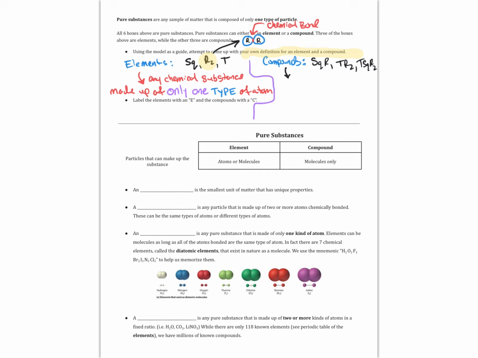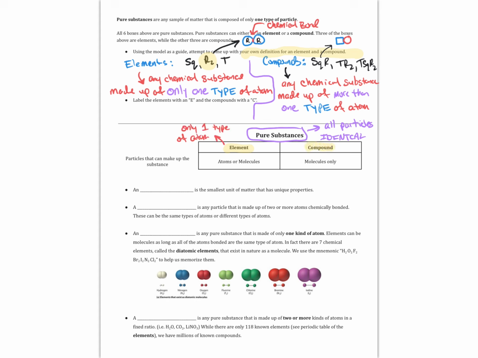Compounds are going to be any substance that is made up of more than one type of atom chemically bonded. So when we're talking about pure substances, again, pure substances have to be any substance where every particle in the substance is identical. But those particles can be either elements or compounds. They are an element if they're made up of only one type of atom. They're a compound if they're made up of more than one type of atom.